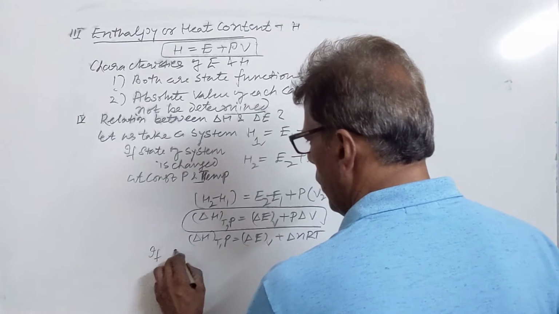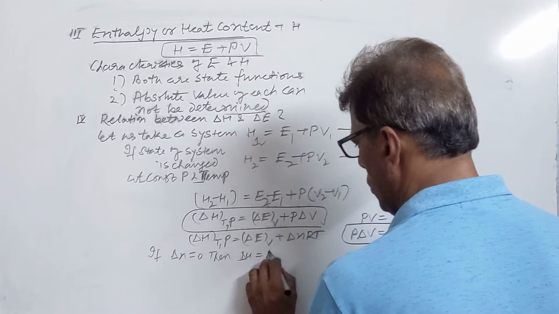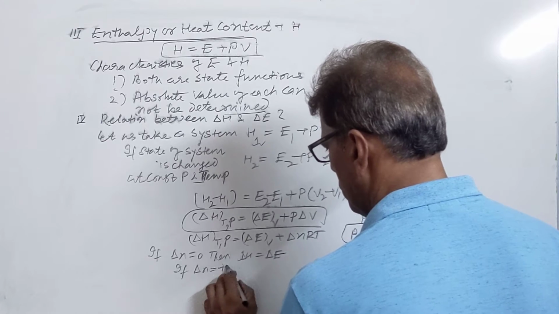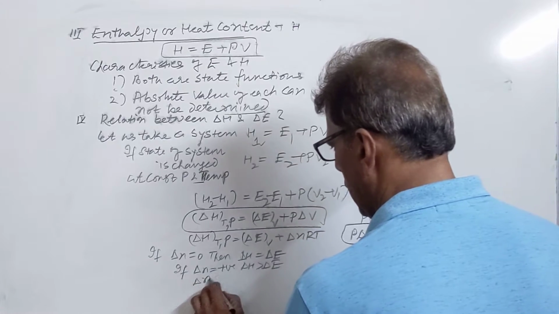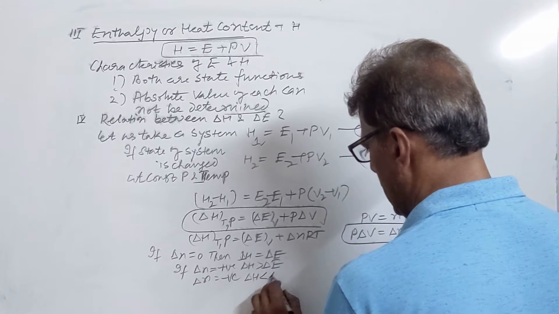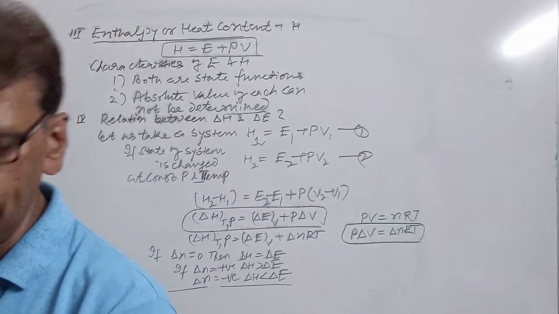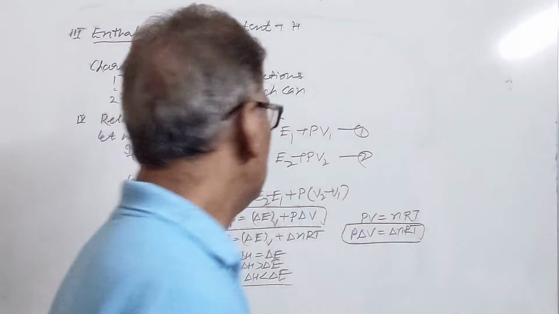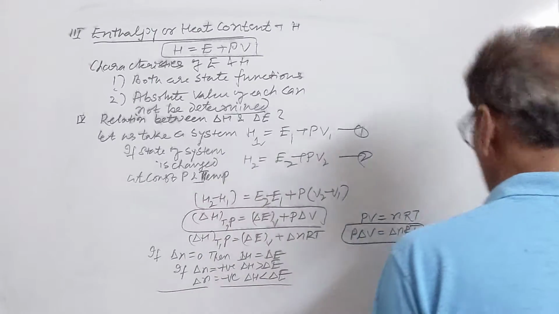Now if delta n is 0, then delta H will be equal to delta E. If delta n is positive, then delta H is greater than delta E. If delta n is negative, then delta H will be less than delta E. So these are the conditions under which delta H and delta E do not remain equal. Values of these two change. So this is regarding the enthalpy change or heat content of the system.